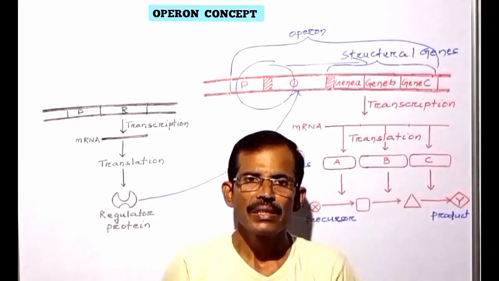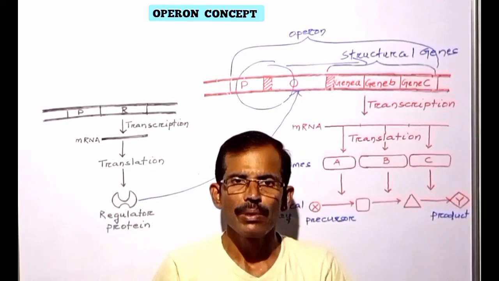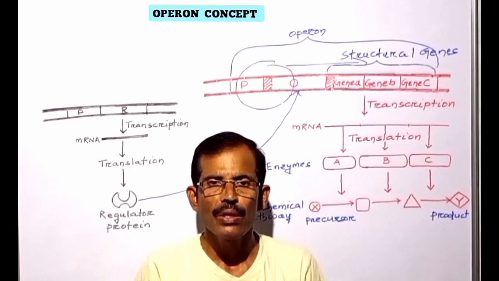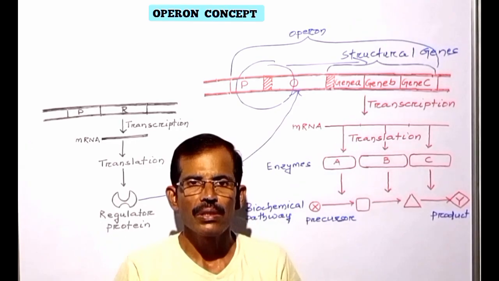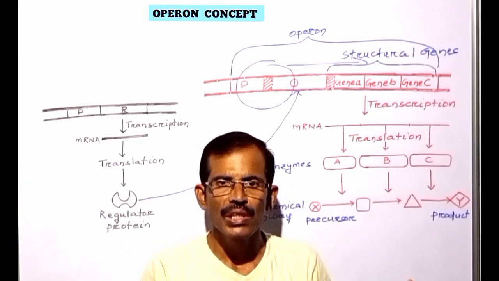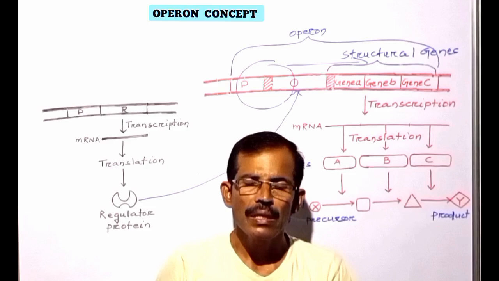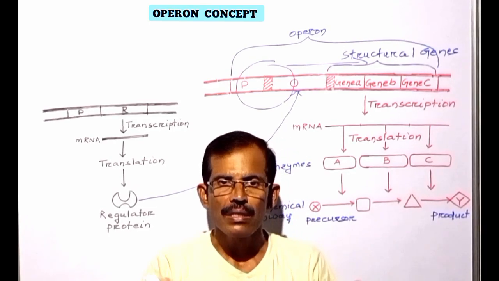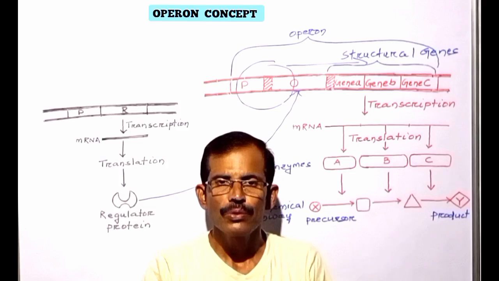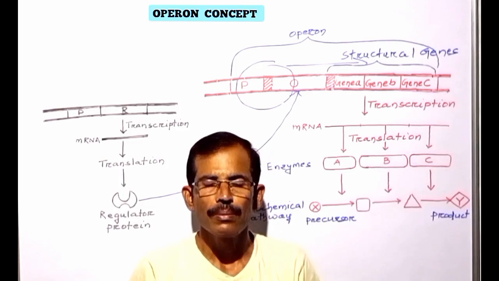Friends, a significant difference between the bacterial and the eukaryotic gene control lies in the organization of functionally related genes. Many bacterial genes that have related function are clustered and under the control of a single promoter.